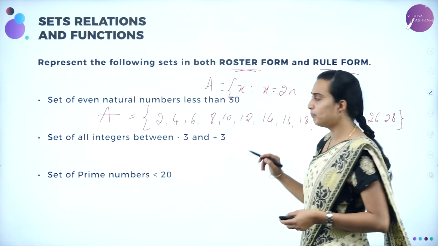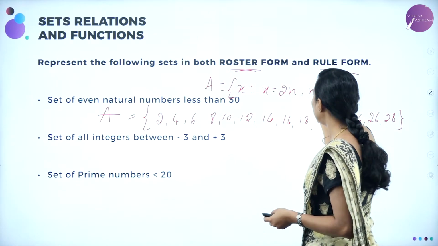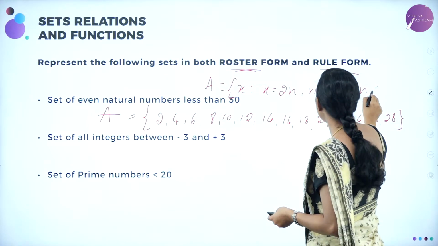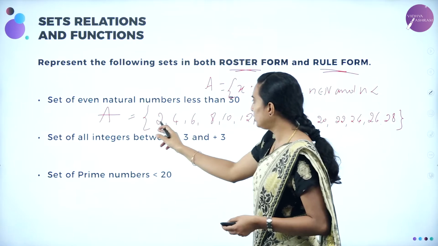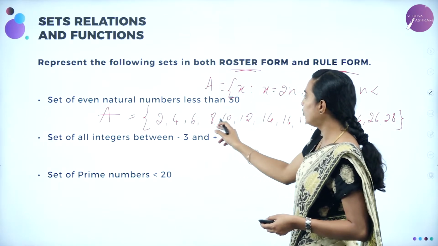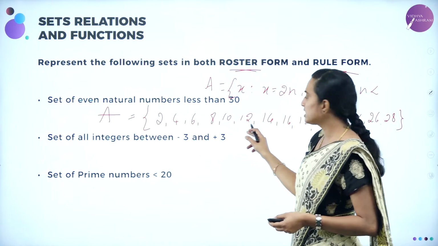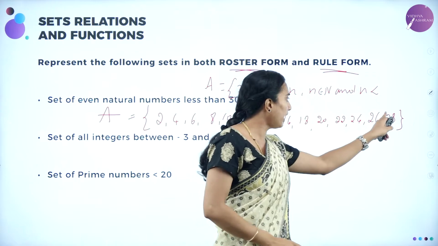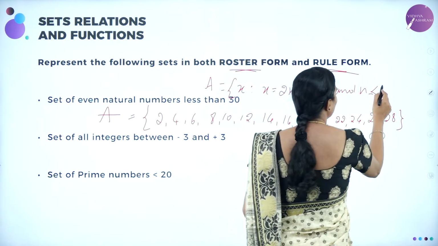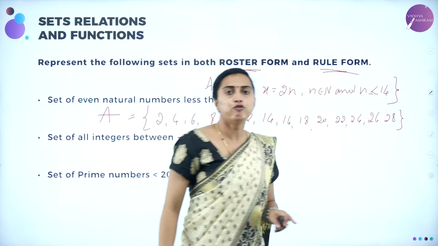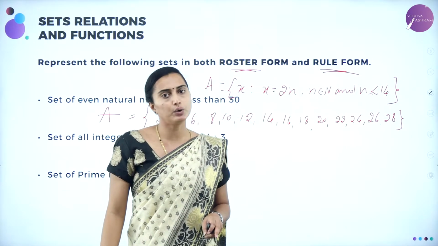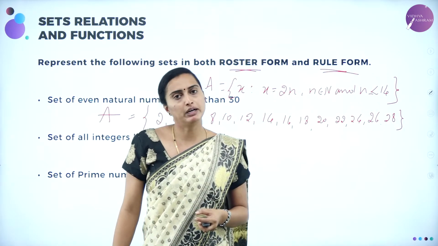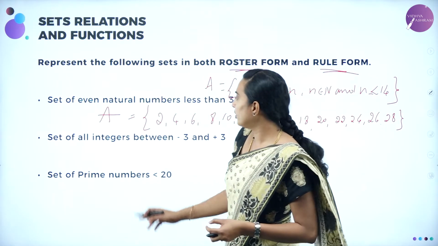Multiples of 2 is natural numbers where n belongs to natural number and n should be lesser than, what is that? Lesser than, if you multiply: 2 1s are 2, 2 2s are 4, 2 3s are 6, 2 4s are 8, 2 5s are 10, 2 6s are 12, 2 7s are 14. Up to where will it go? 2 14s are 28, so n is lesser than or equal to 14, because 14 2s are 28. Understood? This is a condition and this is going to be known as the set builder form. Understood, dears? We'll be moving on to the next problem.